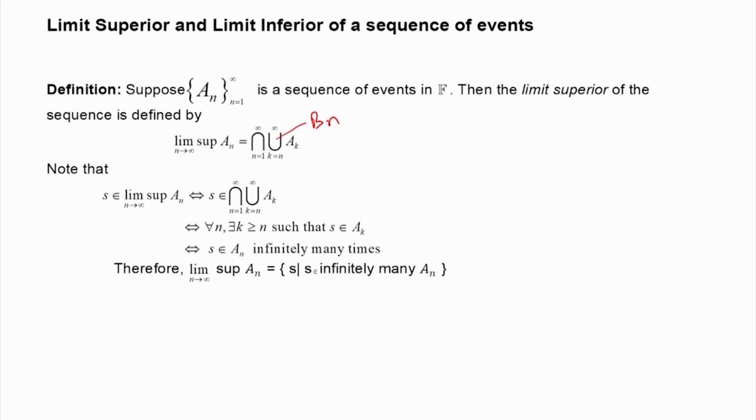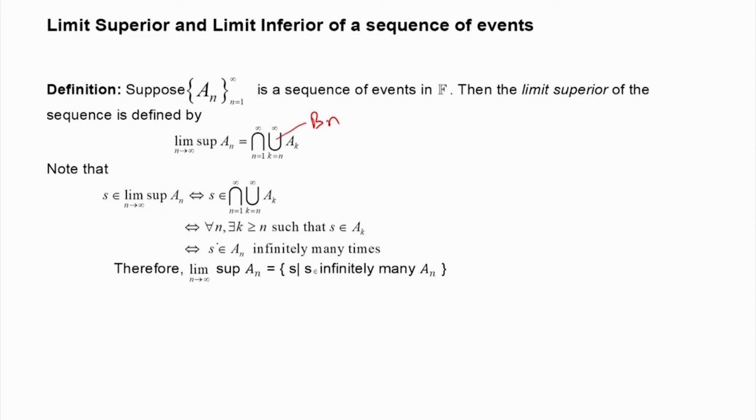So, for all n, the intersection means S will belong to all the sets. So, for all n, and union means there exists at least one k greater than or equal to n such that S belongs to A_k.